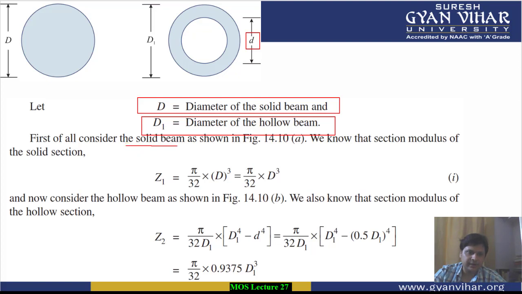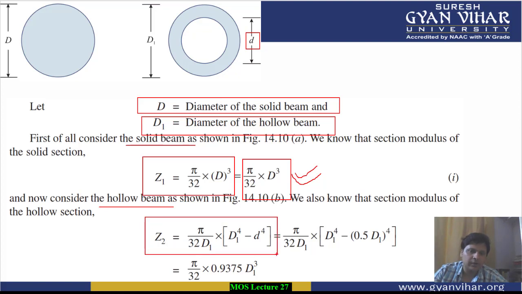Now first let's consider the solid beam, students. In case of a solid beam, how can we calculate the section modulus? The section modulus formula for a circular beam is pi by 32 D to the power 3. Let it remain intact, nothing we can do for this. For the hollow beam, what will be the formula? Since it is hollow, we have pi by 32 into something in place of D to the power 3.